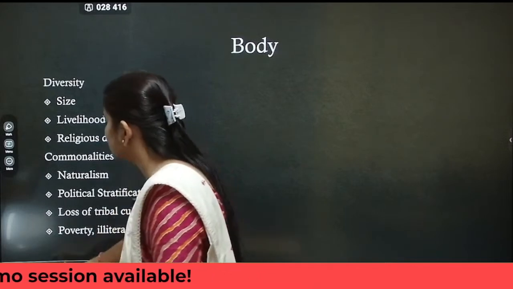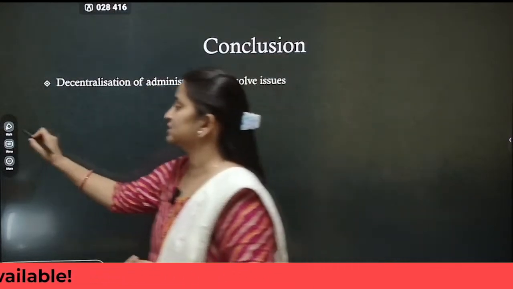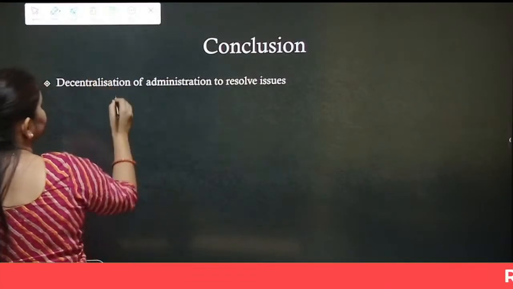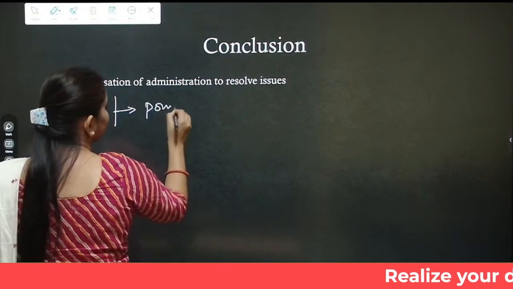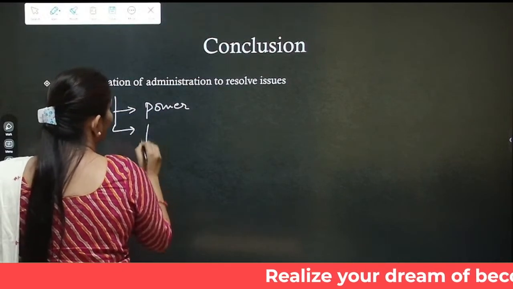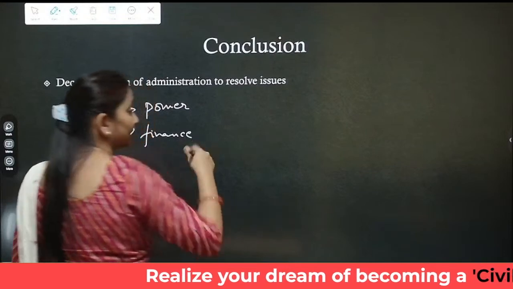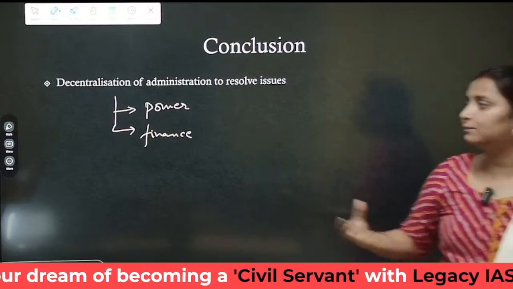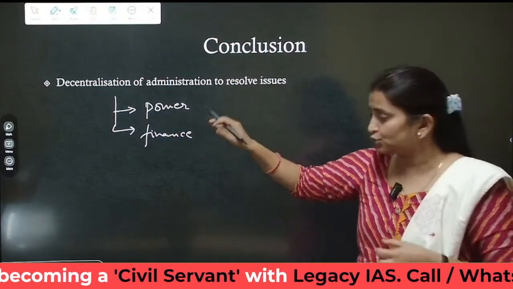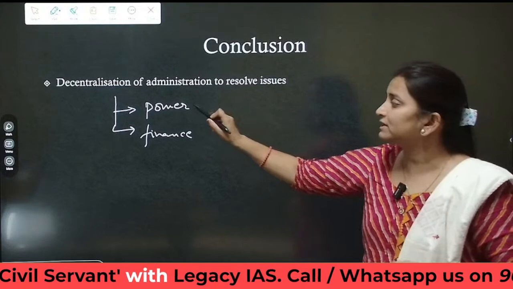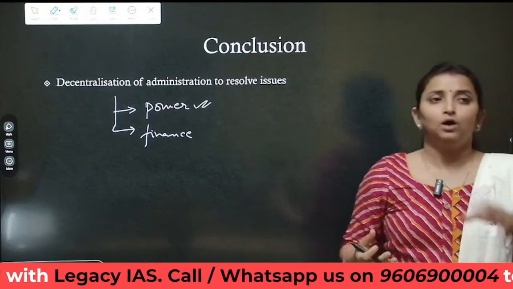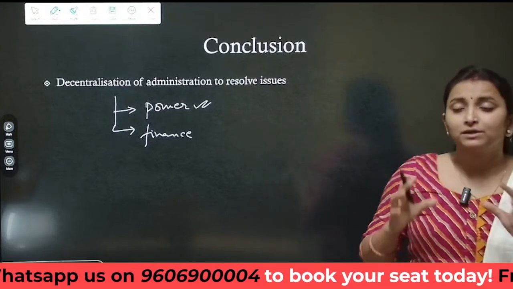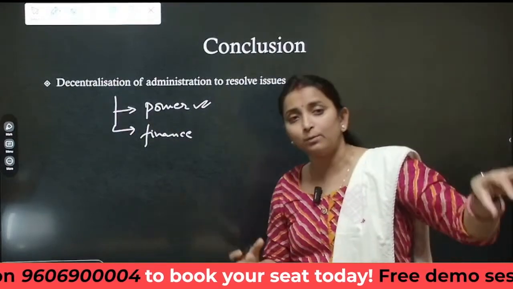Okay, so if this is the problem, at least these two are the problem. So what should be the solution? The solution should be decentralization. Decentralization in terms of power or in terms of finance. That is the Gram Sabha. Okay, or the local tribal leader, or the elected leader, elected source of government, a source of political power, should be taking upon decision making. What kind of education should be provided there, what kind of health services should be provided there, because every tribal region has a different problem to cater to.